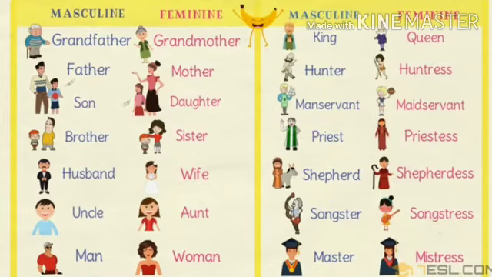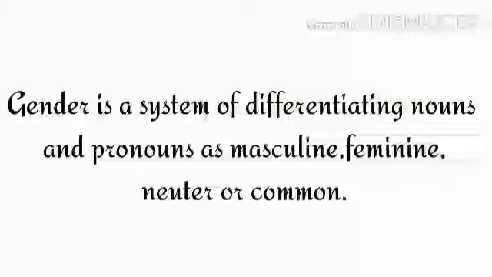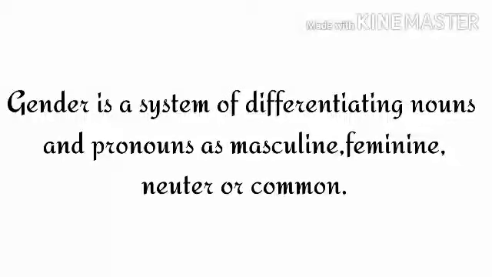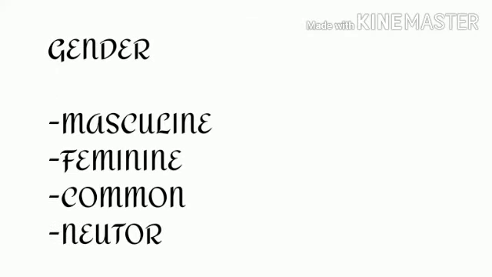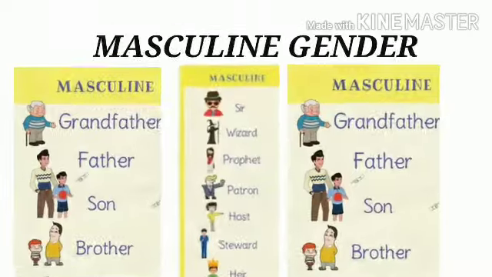Now, let us first understand what is gender. Gender is a system of differentiating nouns and pronouns as masculine, feminine, neuter, or common. Now, let us know about all kinds of gender, that is, masculine gender, feminine gender, neuter gender, or common gender, one by one. Now, what is masculine gender?